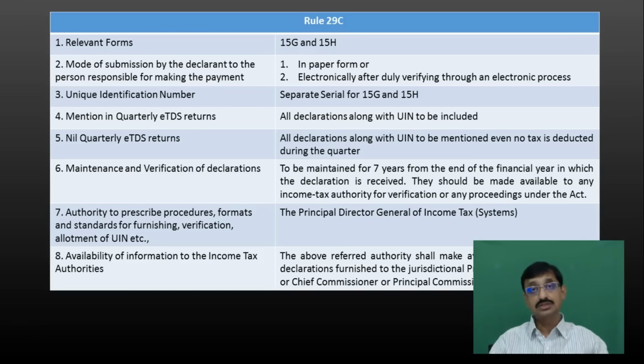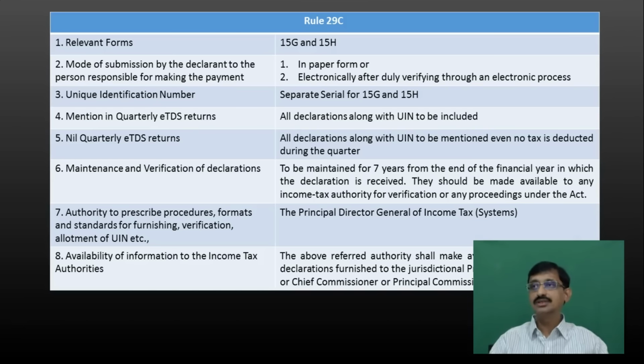Now what this sub-rule states is that even though you do not deduct TDS in that quarter, you are required to mention these declarations received, along with unique identification numbers, in the quarterly TDS return. That's what sub-rule number 5 of rule number 29C states.